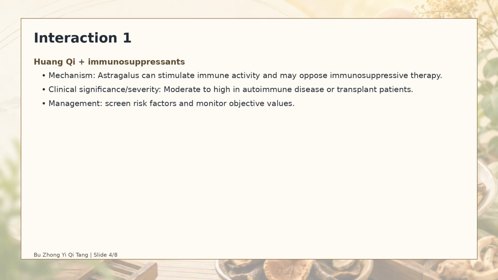Interaction 1. Huang qi and immunosuppressants. Mechanism. Astragalus can stimulate immune activity and may oppose immunosuppressive therapy. Clinical significance. Moderate to high in autoimmune disease or transplant patients. Management. Identify high-risk patients, avoid duplicate herbs, and monitor symptoms and objective values when relevant.